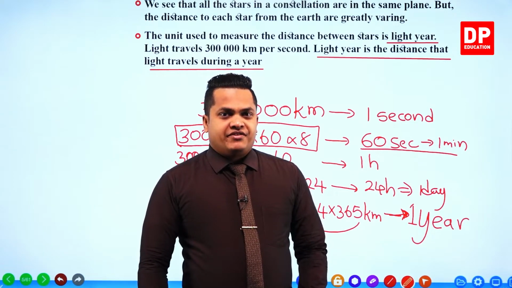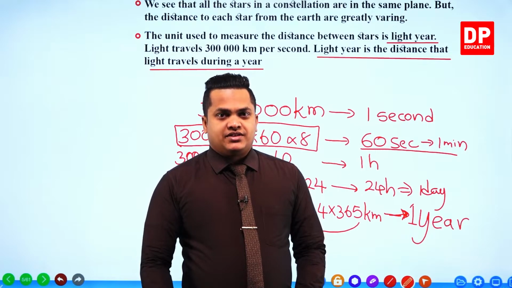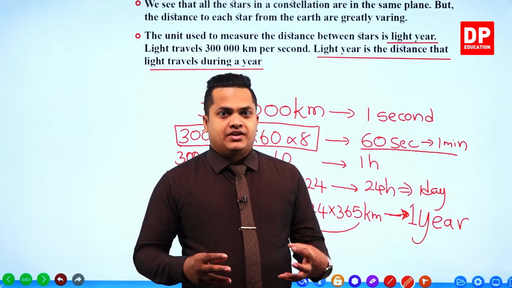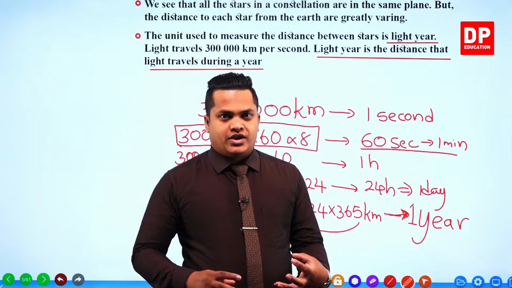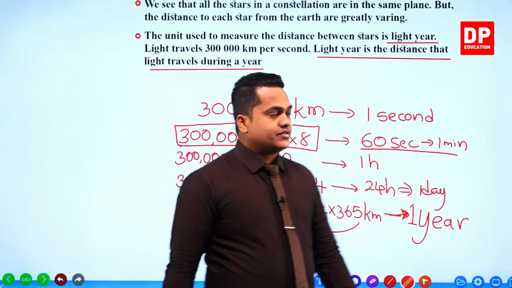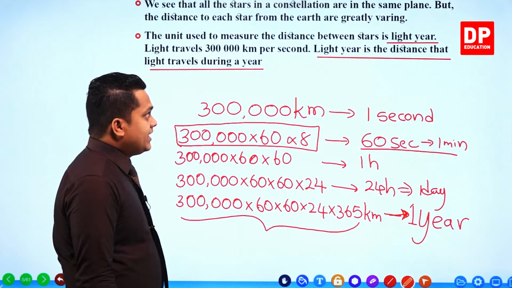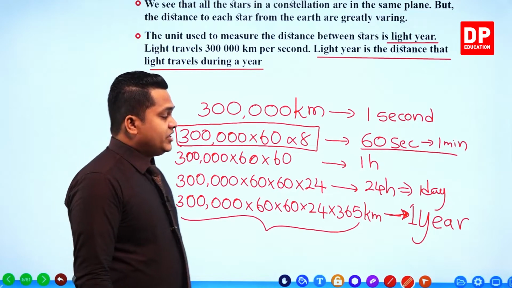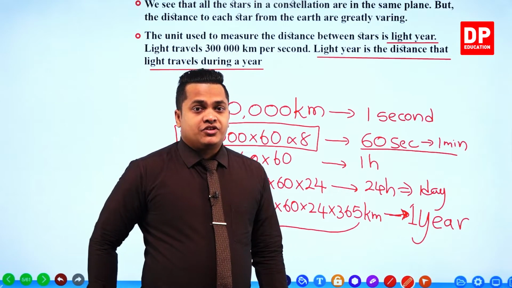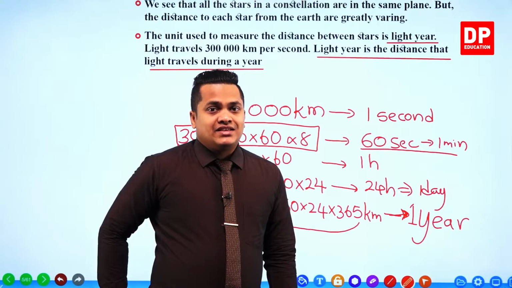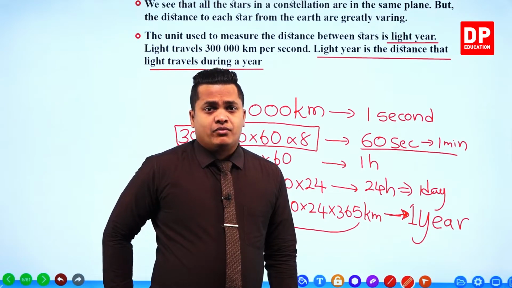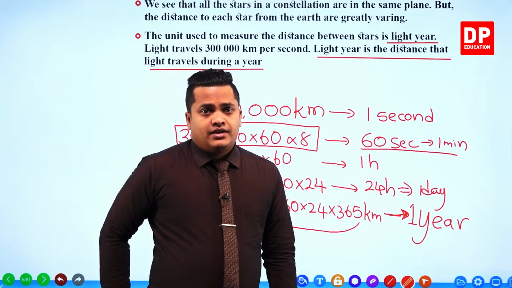So this is a brief about how we measure the distance between particular celestial objects. Okay, my dear children, this is about the light year. Remember, we use this light year thing to measure the distance between particular stars, because these stars are pretty far away from us.